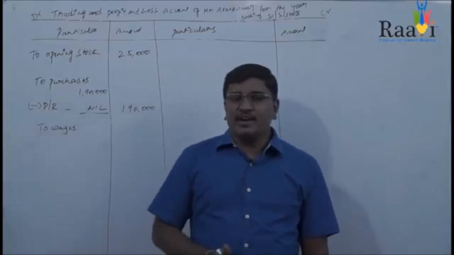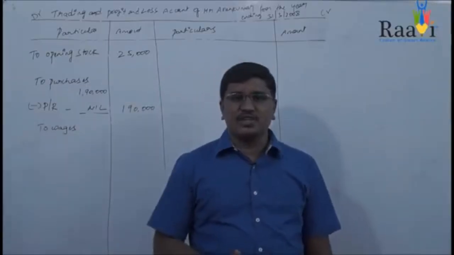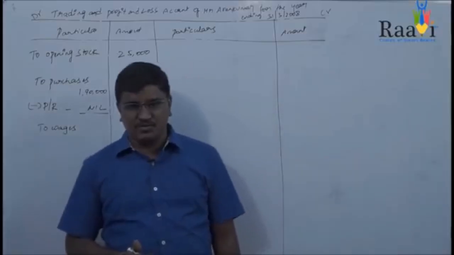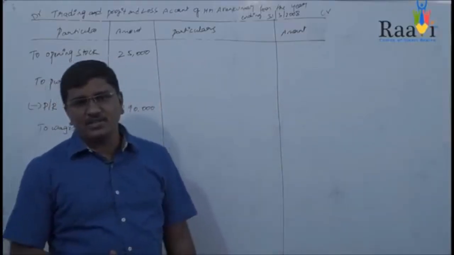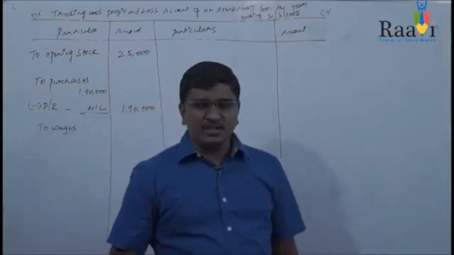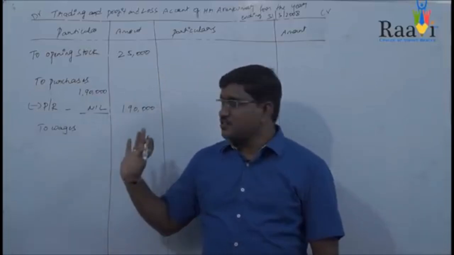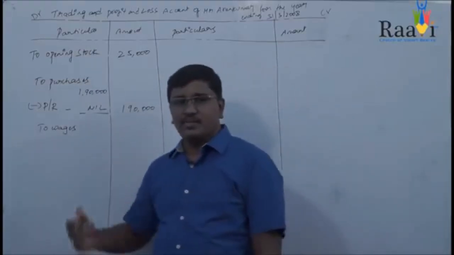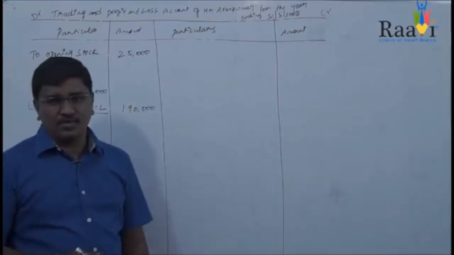You may find an adjustment, that is wages outstanding of rupees 1,000. Outstanding wages means the expenses which are incurred but you didn't pay the amount.